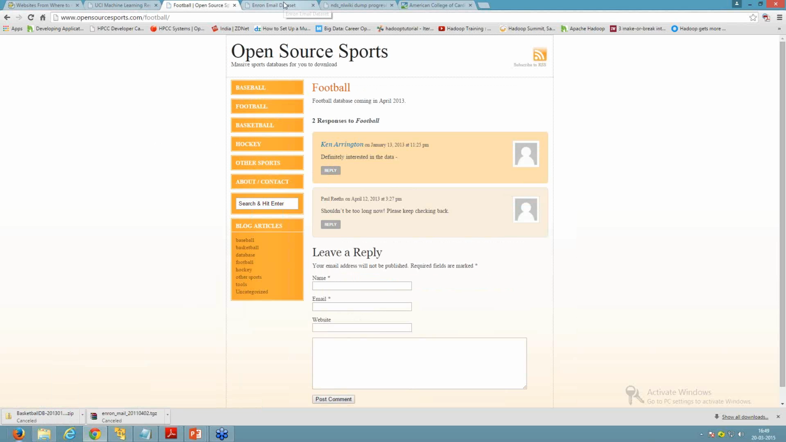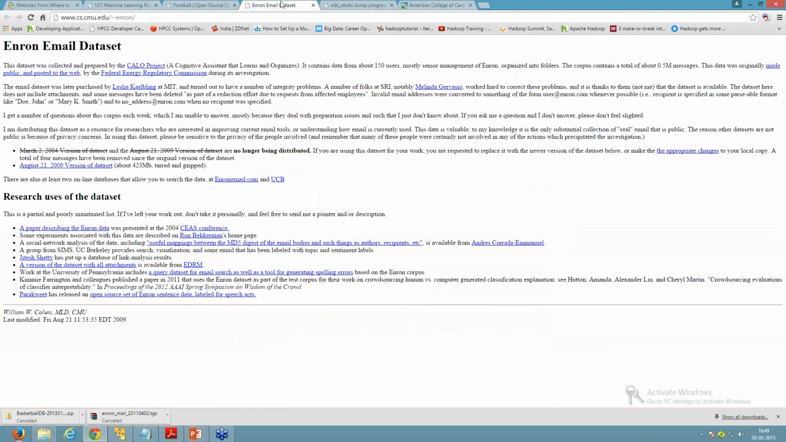If you want to download an email data set, there is a site that provides a free repository to retrieve an email data set that contains some email repository. Here cs.cmu.edu provides the Enron email data set. We can download this data set, which is in a compressed format. You can download this data set from this website, cs.cmu.edu.